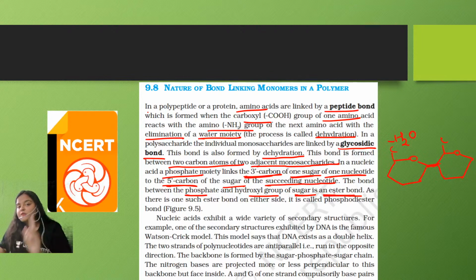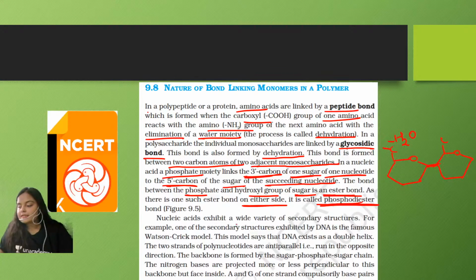So, phosphate is forming two ester bonds. One, when it is attached to the fifth carbon, then it is forming an ester bond. And when the polymer is formed, that means it is again attaching to the third carbon, then it is again forming an ester bond, and that is why we call it a phosphodiester bond. Okay, so as there is one such ester bond on either side, therefore it is called a phosphodiester bond.